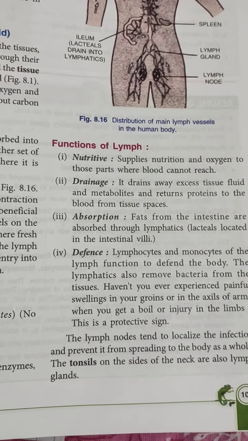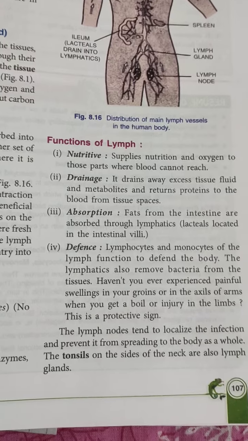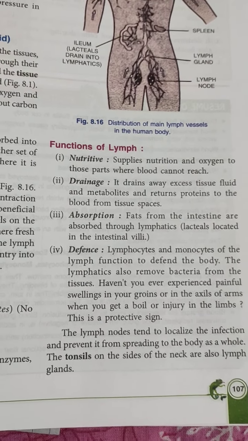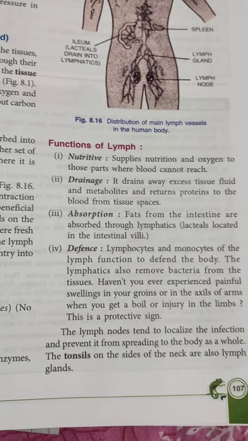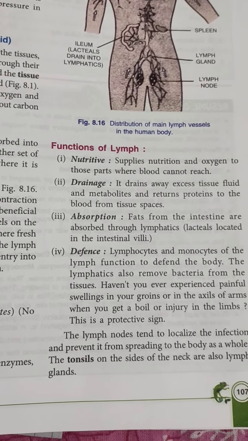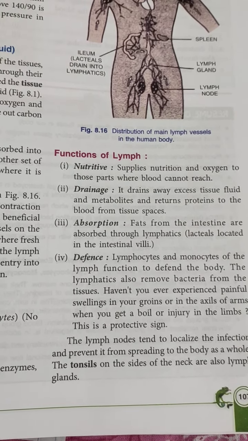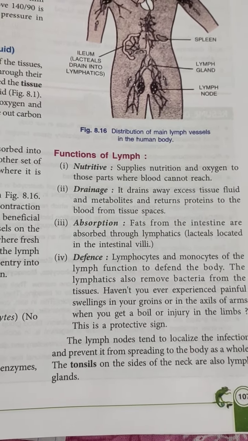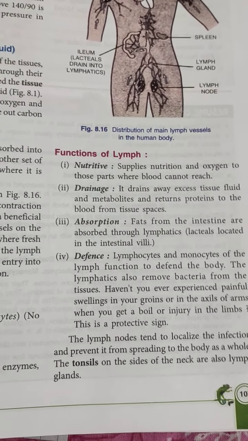So as you can see from the functions of lymph, one of the important functions is defense, because lymphocytes and monocytes are involved. Another thing which you have to remember is the drainage. It drains away excess tissue fluid and metabolites and returns proteins to the blood from tissue spaces. These two are the main functions of lymph.